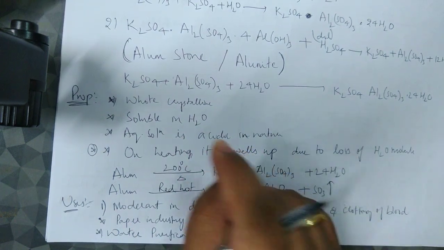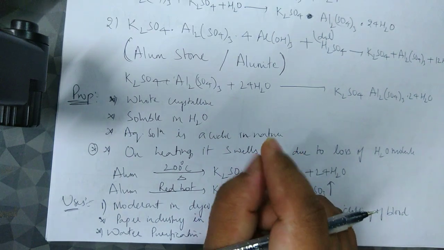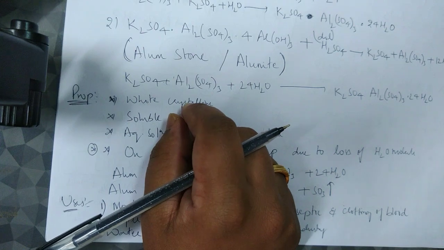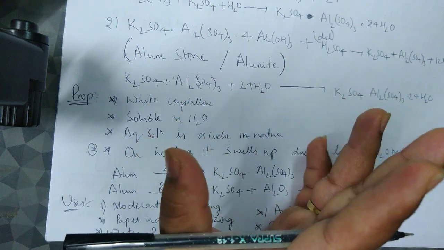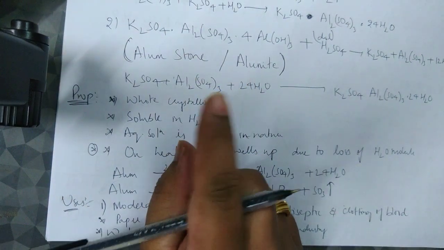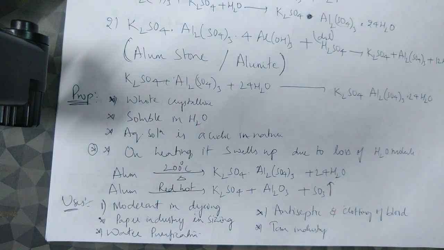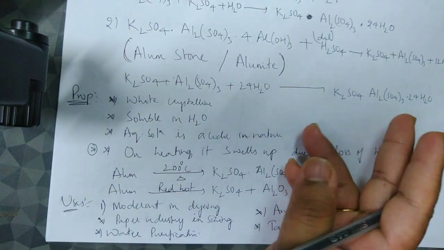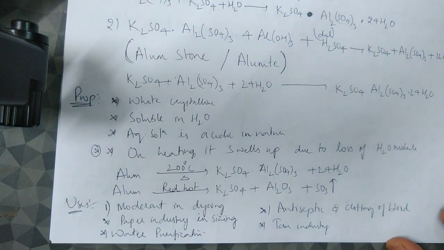Only one small topic is left over, that is Goldschmidt's thermit process. How it is used in welding, and this thermit process you should have seen in 8th standard, I think. Anyway, that topic I'll discuss in hardly 5 to 10 minutes in the next video. I'll finish it off. Fine.